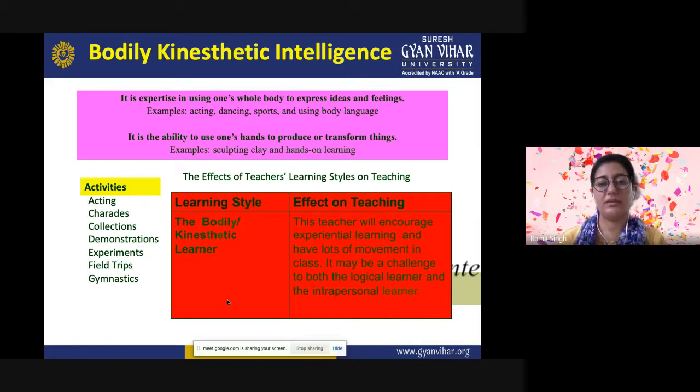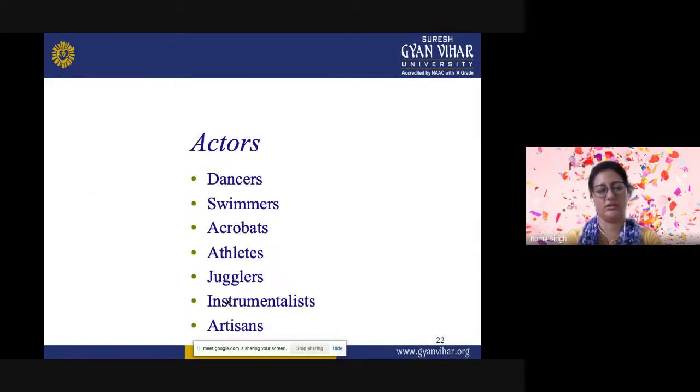And it may be a challenge to both the logical learner and the intrapersonal learner, because maybe they are not interested in moving around or expressing of ideas or feelings. They do not like dancing, they do not like the hands on learning. So this can help in developing body kinesthetic intelligence in all kinds of students.